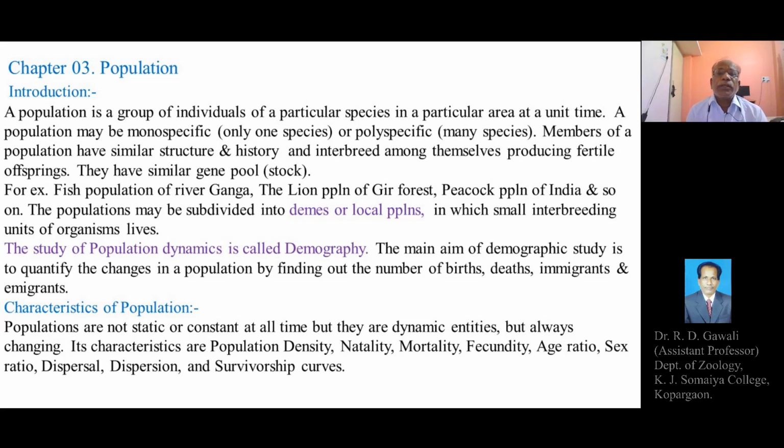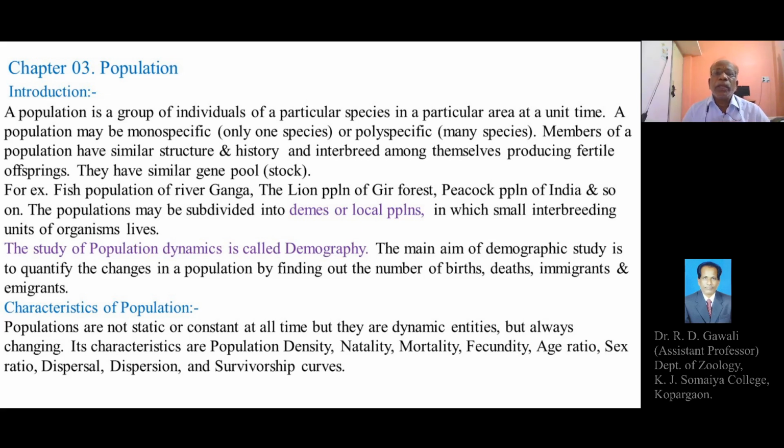A population is a group of individuals of a particular species in a particular area at a unit time or a given time. So, population can be defined as the total number of organisms or individuals belonging to the same species in a particular area at a given time or unit time.